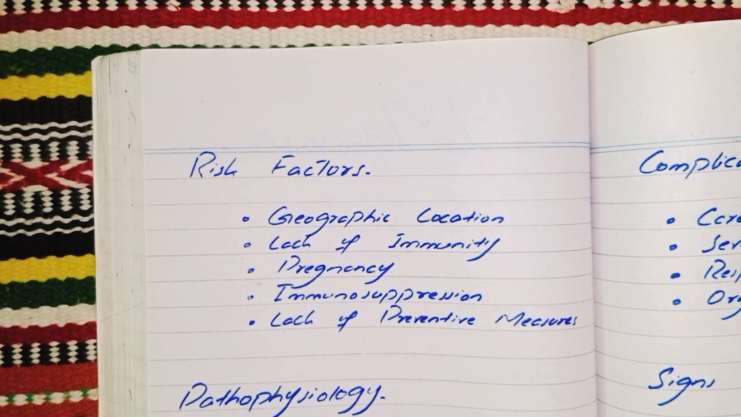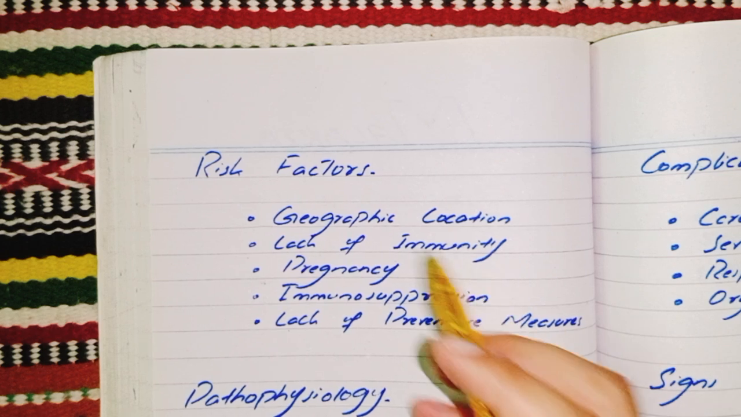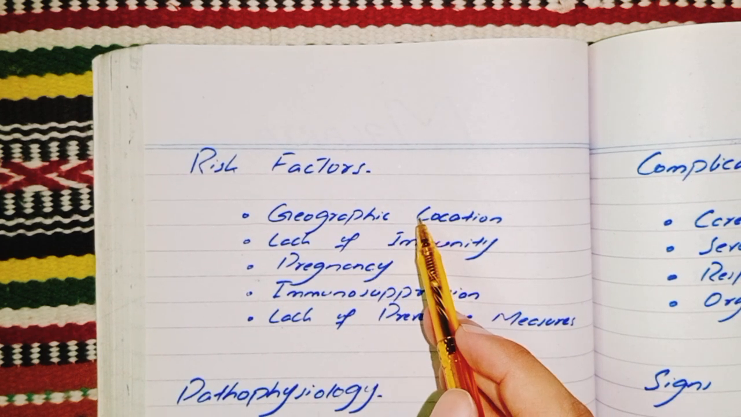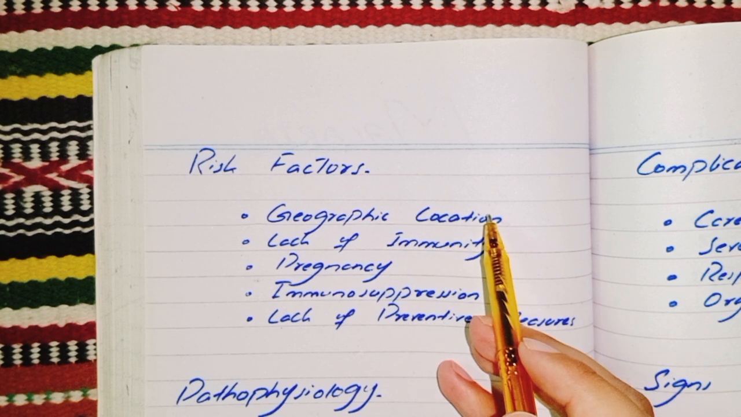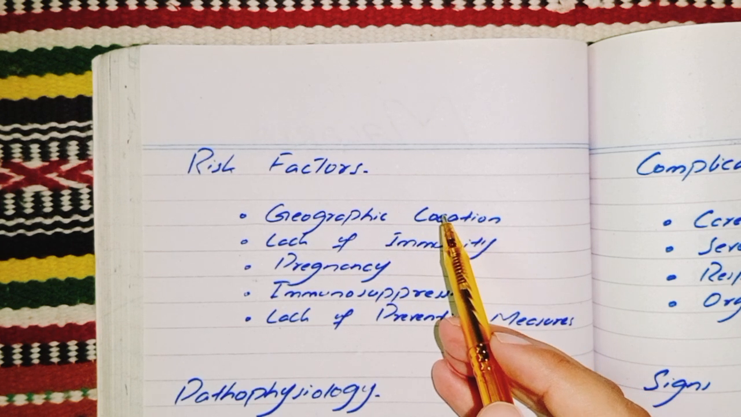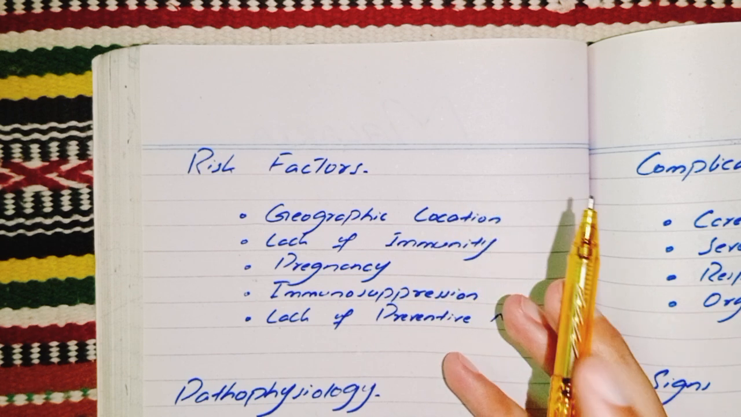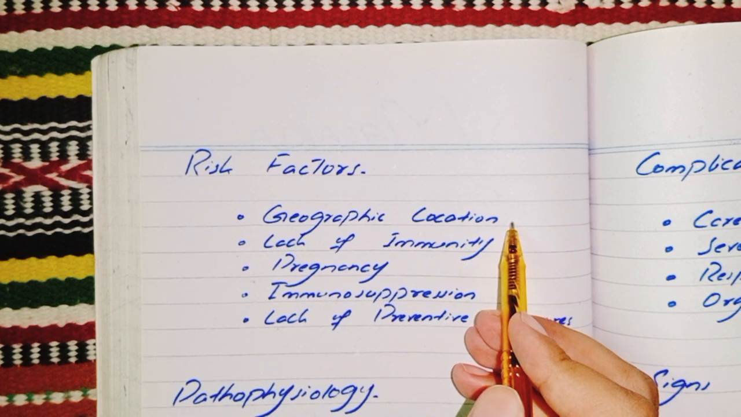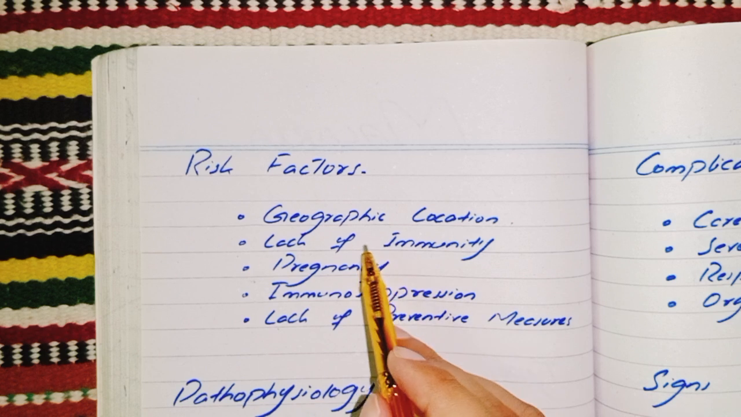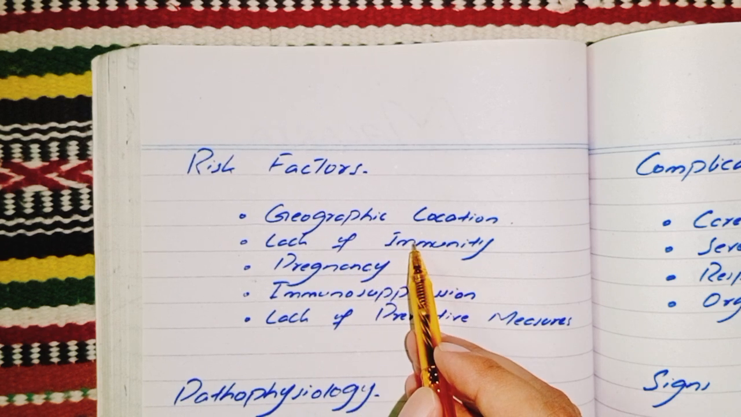Our next section is about the risk factors. First risk factor is geographic location: living or traveling to regions where malaria is endemic, such as sub-Saharan Africa, South Asia like Pakistan, India, Bangladesh, and Southeast Asia like Thailand, Vietnam, Indonesia. Okay. Our second risk factor is lack of immunity.